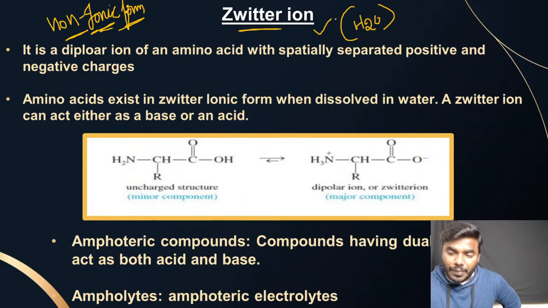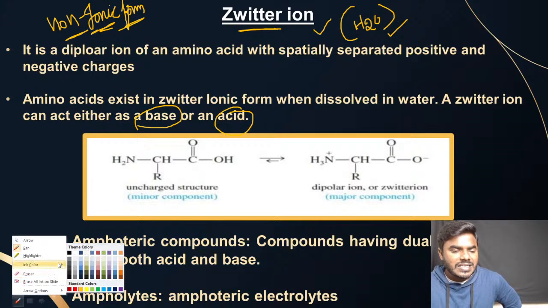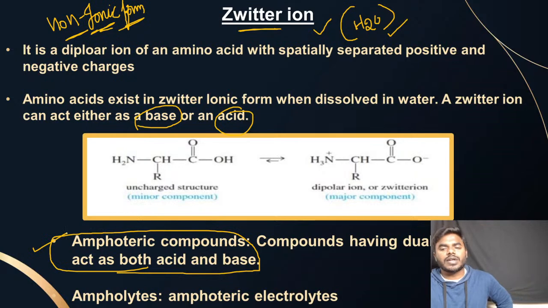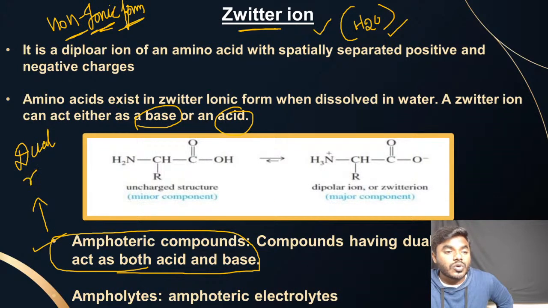Zwitterion: when an amino acid is dissolved in water, it can act either as a base or as an acid. Since the amino acid can act as a base or acid, we call it an amphoteric compound. What do you mean by the word amphoteric compound, friends? Amphoteric compounds are those compounds which have a dual nature.